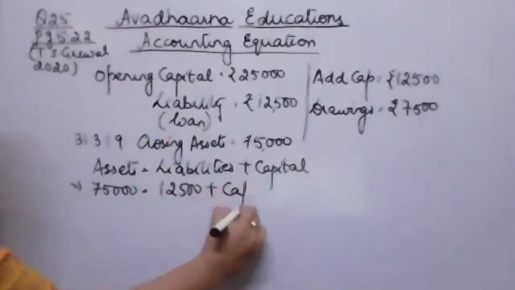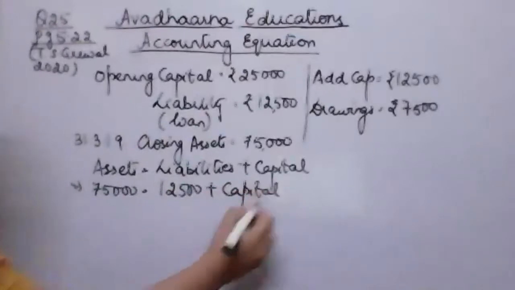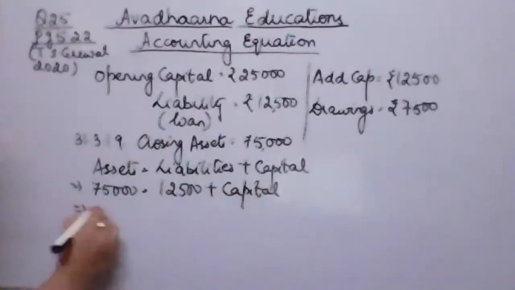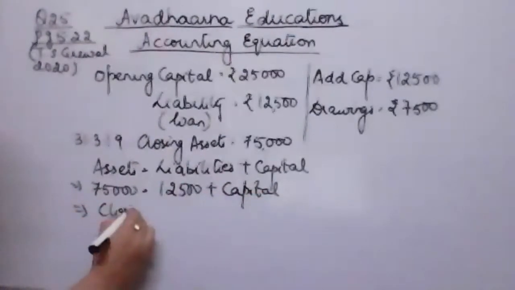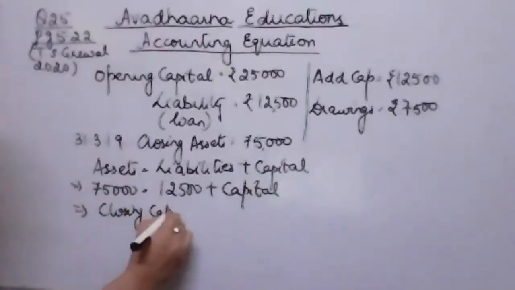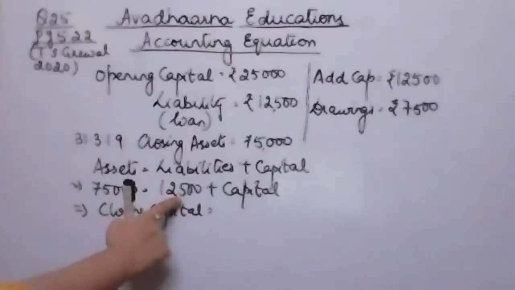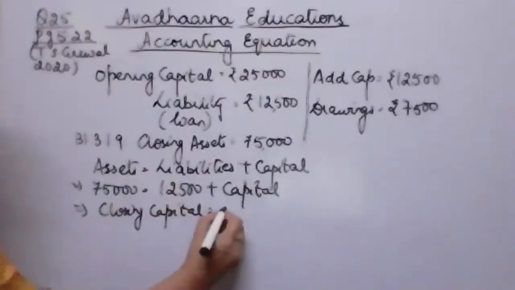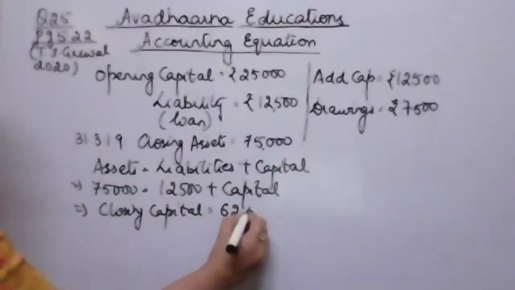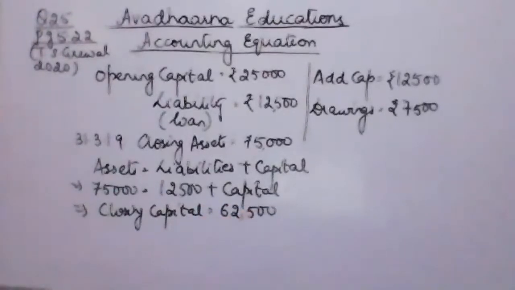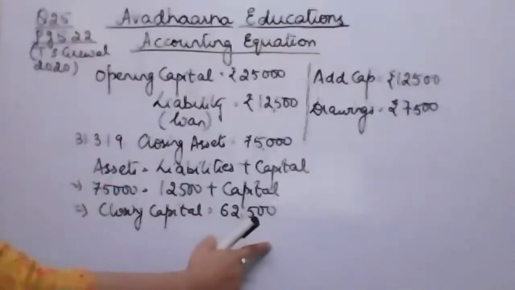So obviously the balancing figure would be capital, and this capital would be closing capital. So closing capital will be rupees 75,000 minus 12,500, which is equal to 62,500. Fine, it will be 62,500.